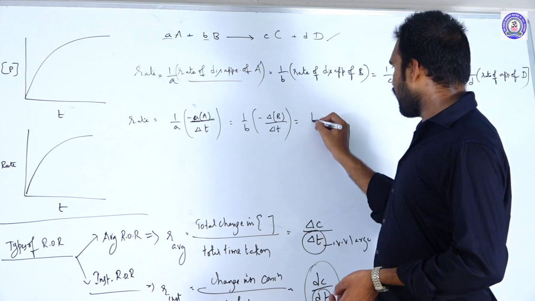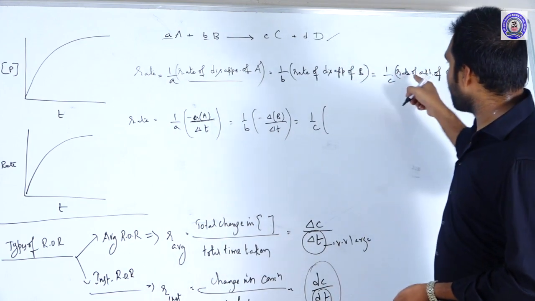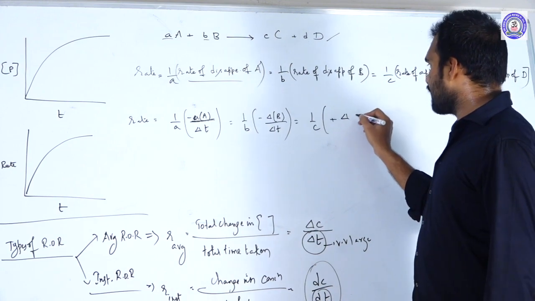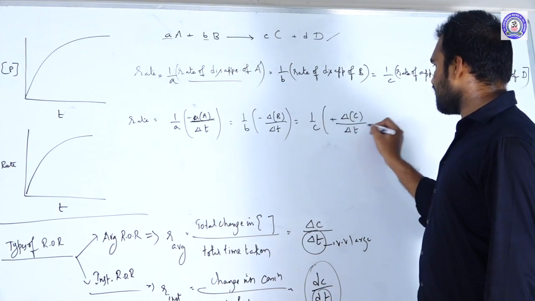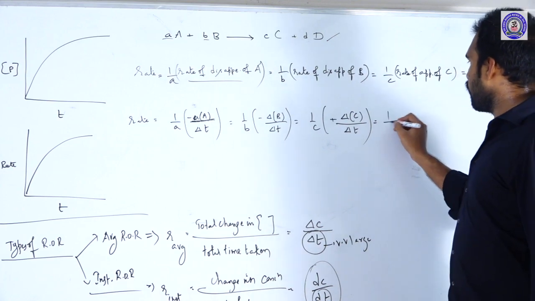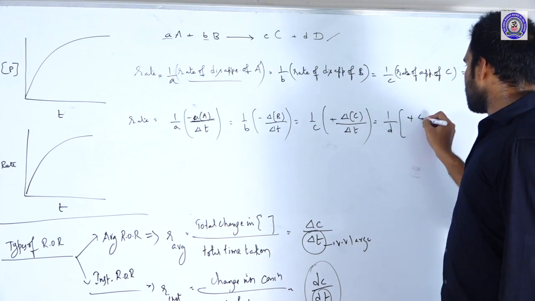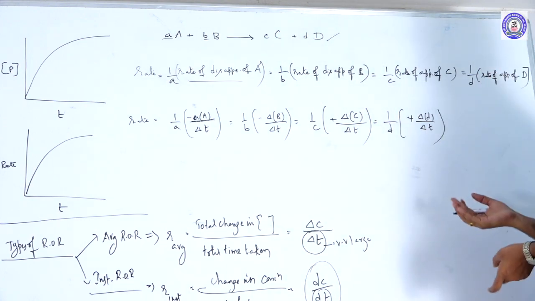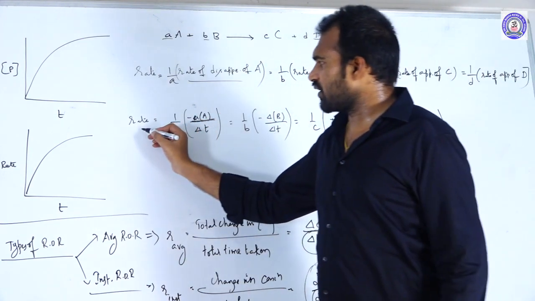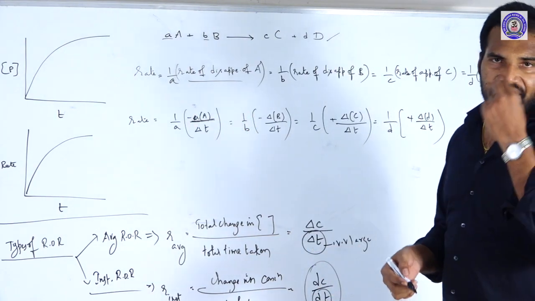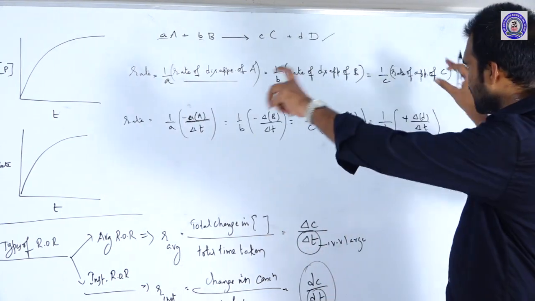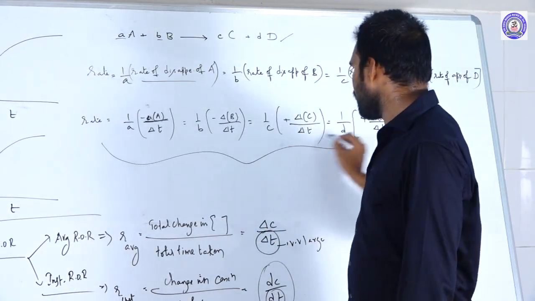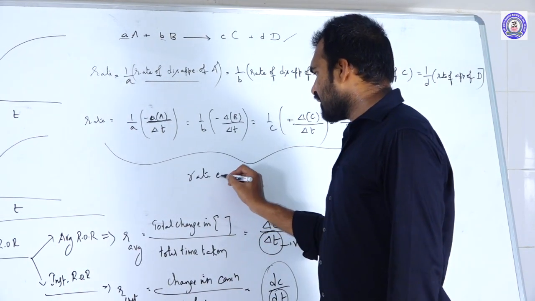that is equal to 1 by c into, now here it's an appearance of C. Appearance means we should represent with the plus sign. So plus delta C by delta t is equal to 1 by d into plus delta D by delta t. So like this we can relate the rate of the reaction with the rate of any one of the reactants or products, and this is what we call the rate expression.